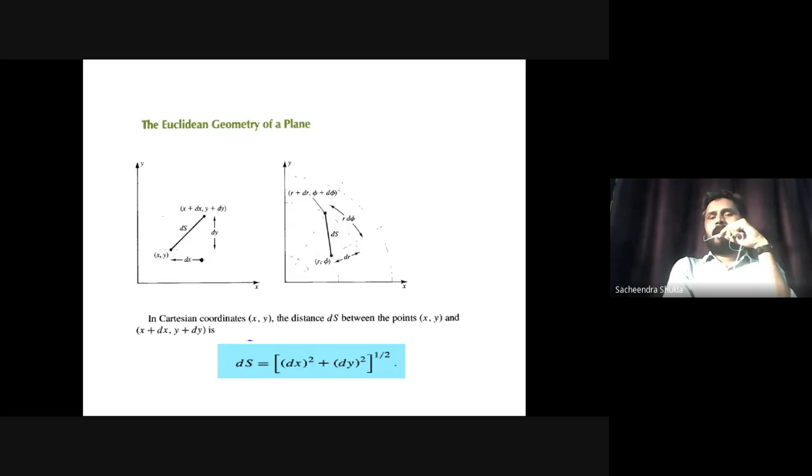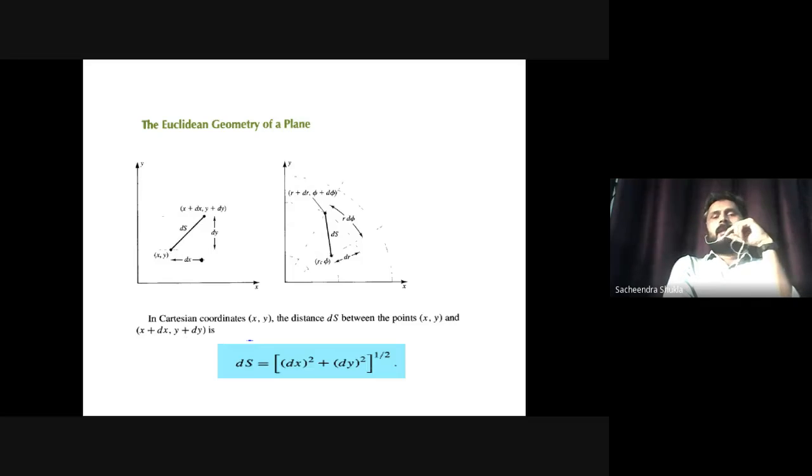On the right hand side, again two points, but I have taken polar coordinates. Now, a coordinate system, you all know, is just a label, just a label to refer to a system. You cannot assign any importance to it because I can change the coordinate system. But the geometry of a surface which we are talking about at any instant is independent of the coordinate system we use.